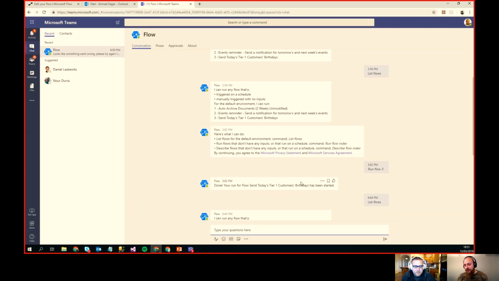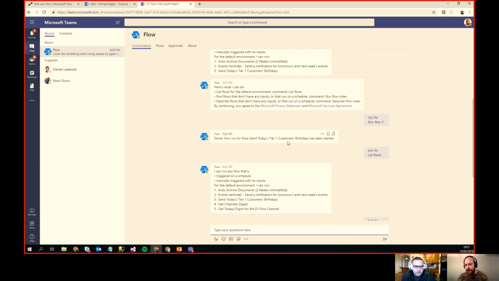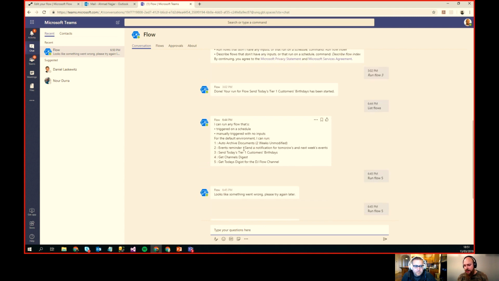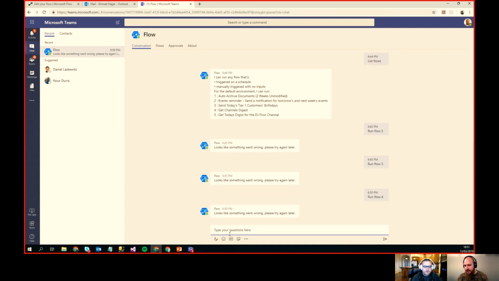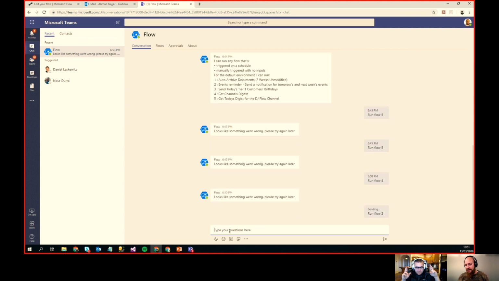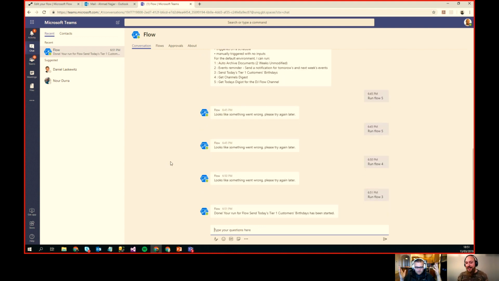So you can see here I've run a different flow, which was number 3, I guess. So run flow, and let's say number 3 here. It worked. I don't know why the other ones are not working, though we don't have any input, but now it's working. Weird.